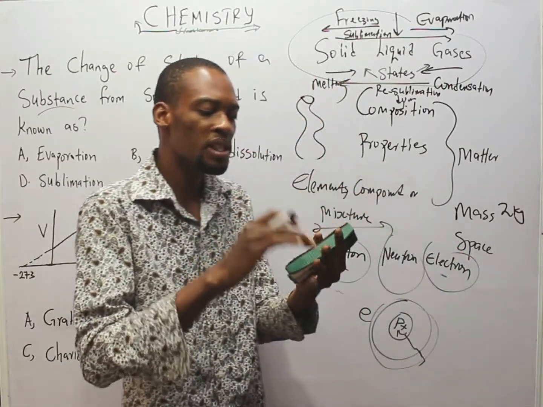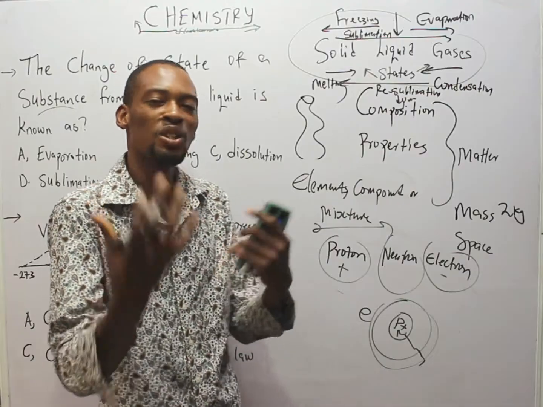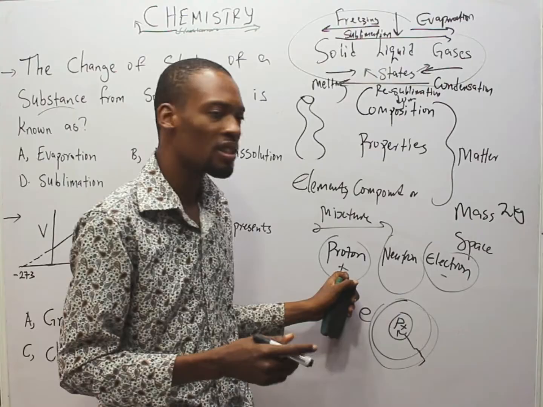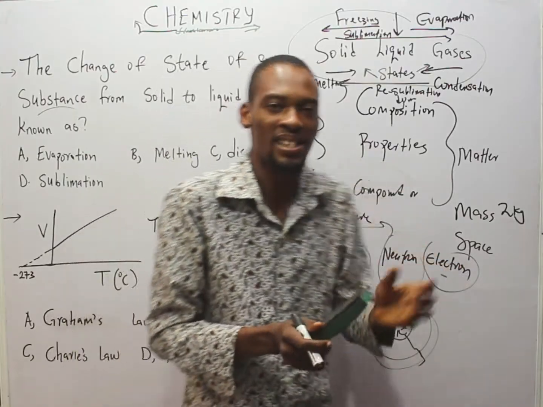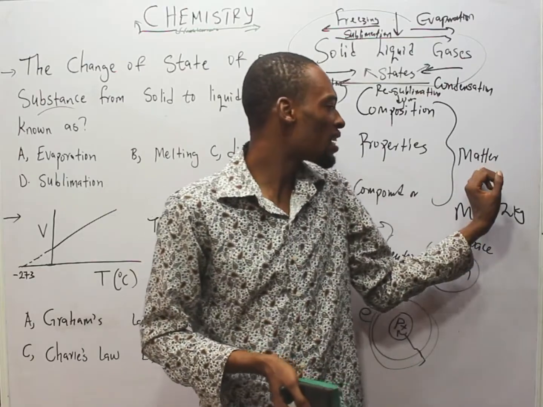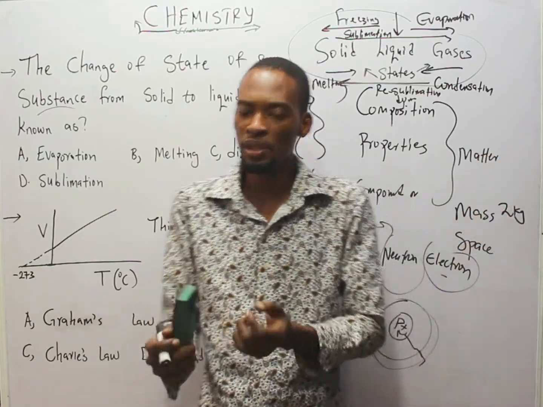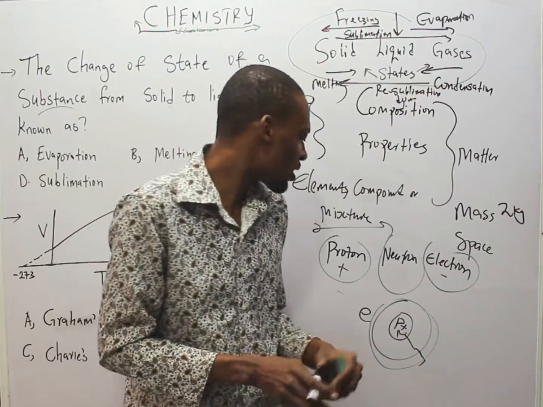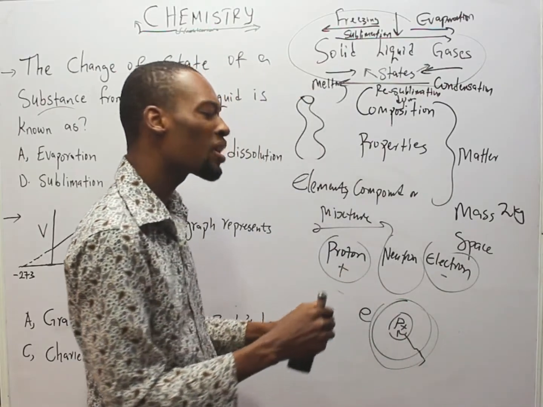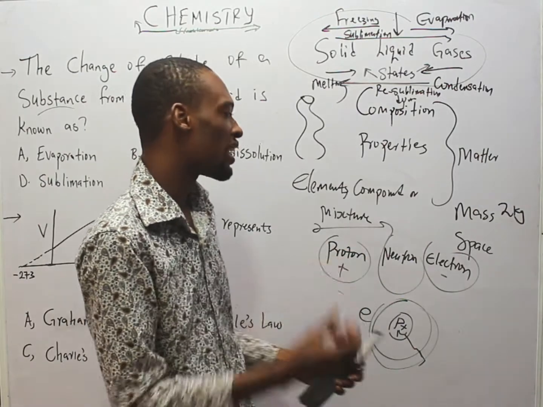Hydrogen, helium, lithium, beryllium, boron, and carbon. Carbon has an atomic number of 6, which means the number of protons in carbon is 6. Now there is mass, how heavy an atom is. Like I told you, mass is the quantity of matter in a body. The mass of any atom is the sum of the protons and neutrons. Protons and neutrons make up the mass of the atom.